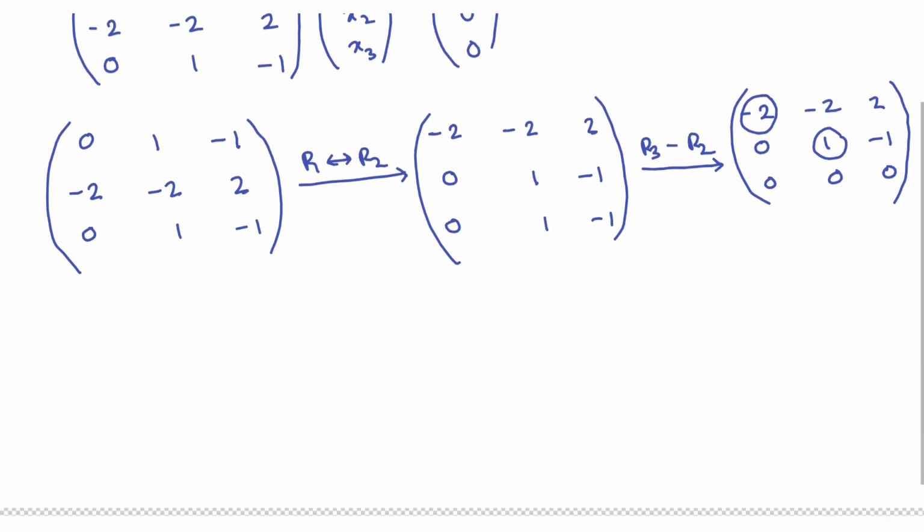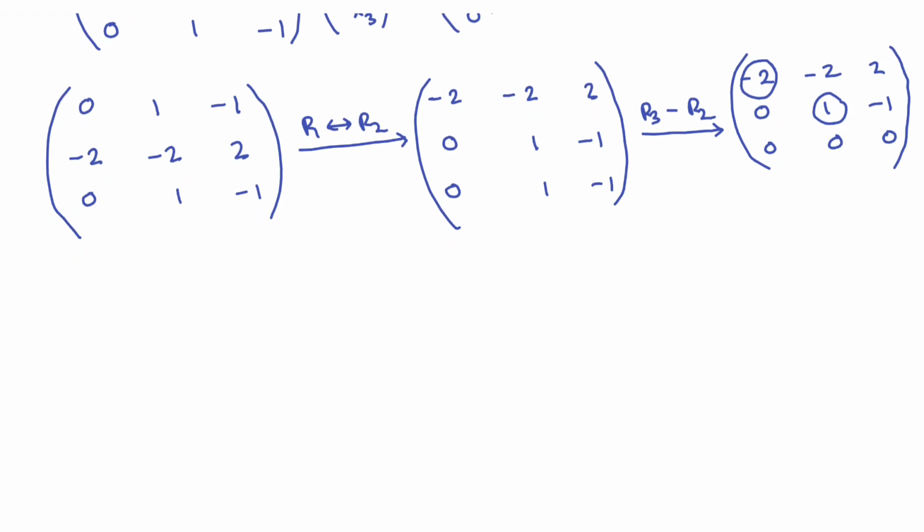So obviously there will be infinite solutions because the rank is less than 3. What will be the system of equations? Minus 2x1 minus 2x2 plus 2x3 equals 0, this is the first one, and x2 minus x3 equals 0, this is the second one.